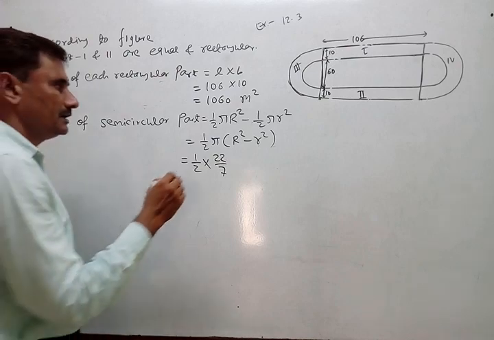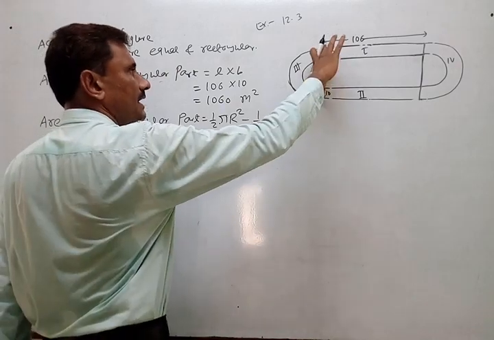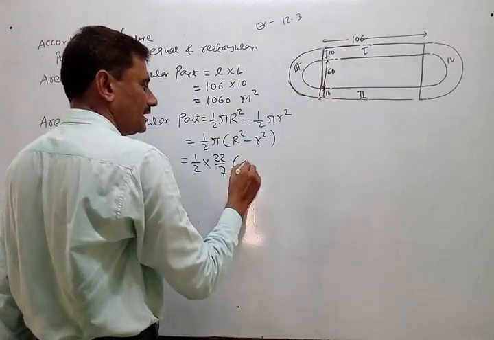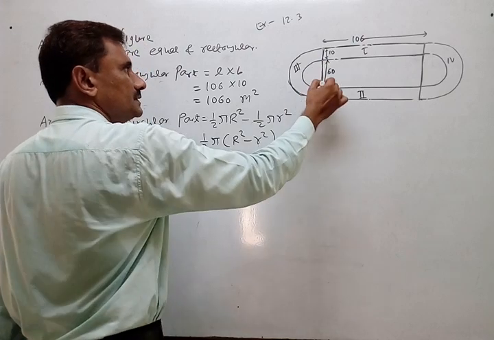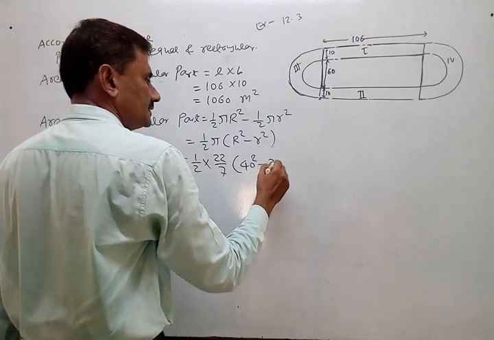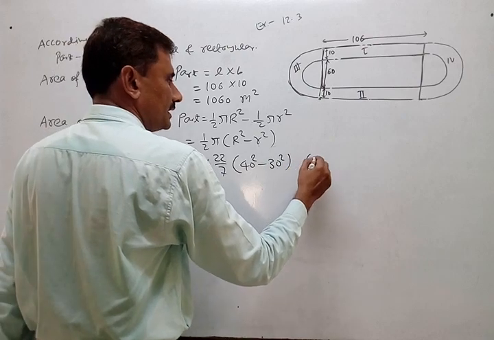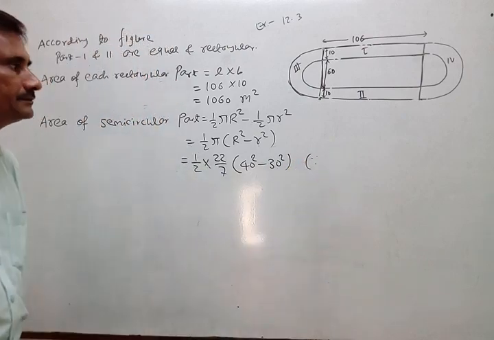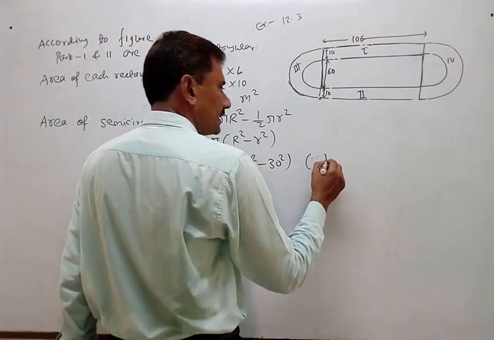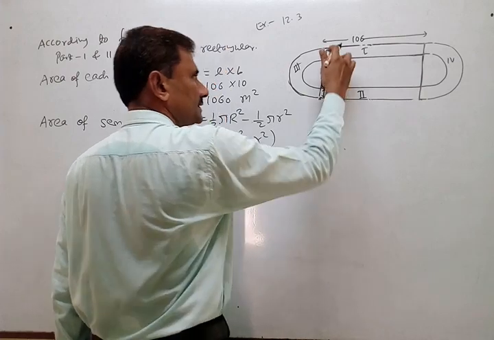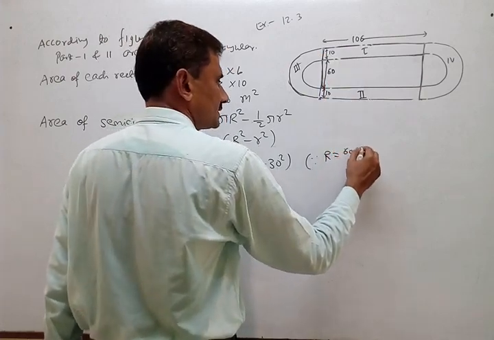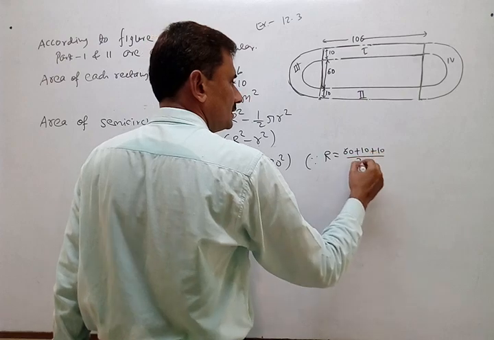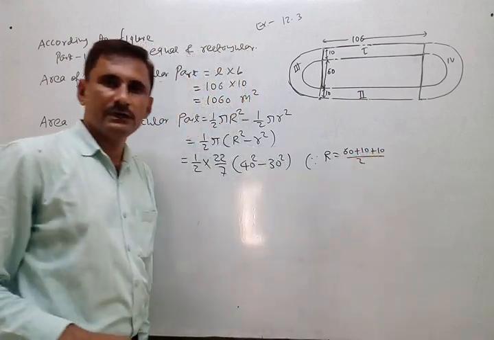Okay. Now R will be total 80, so 80 by 2, half is 40. This inner diameter is 60, so half is 30. Now in brackets you can write R equal to (60 plus 10 plus 10) divided by 2. Why divided by 2?